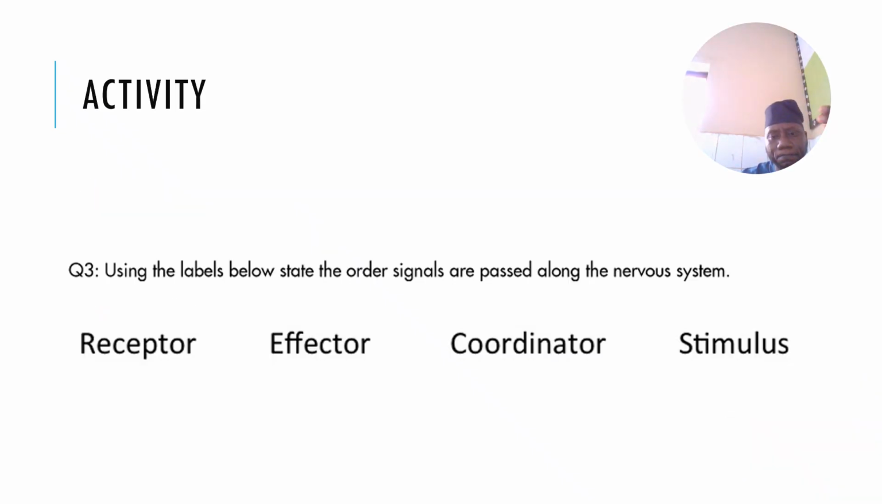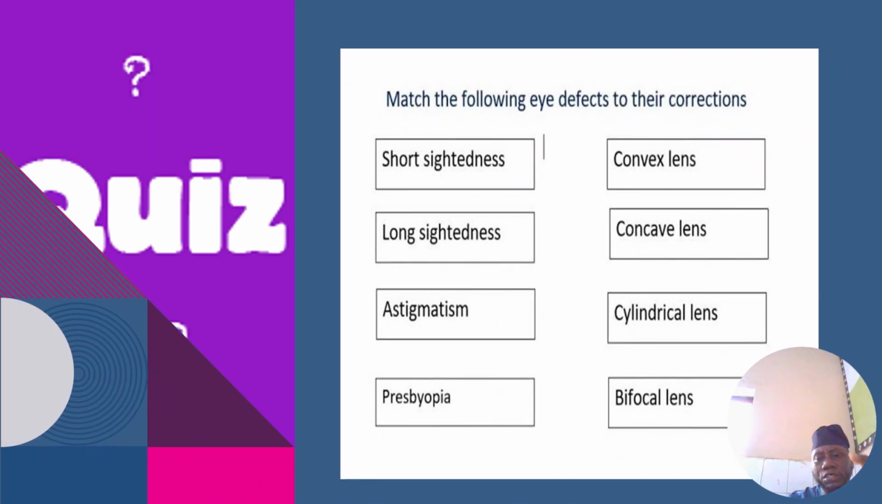Now we have activities. These activities are meant for you to do. I have one: using the labels below, state how signals are passed along the nervous system. You arrange this in the order from the first stop to the last stop in nervous system coordination. Another activity I have for you is to match these eye defects to their correcting lenses, like short-sightedness, which of the lenses can be used to correct it, long-sightedness, astigmatism, presbyopia. Just draw a straight line to match the eye defect and how it can be corrected.